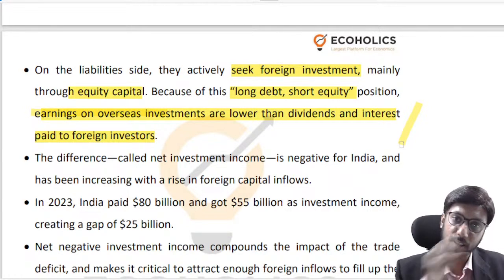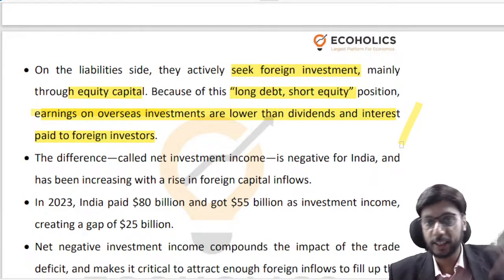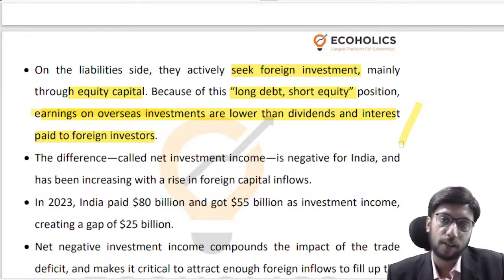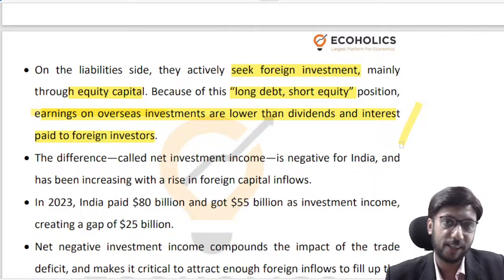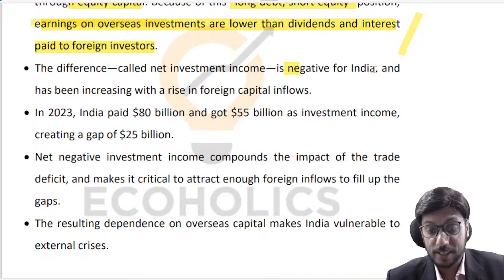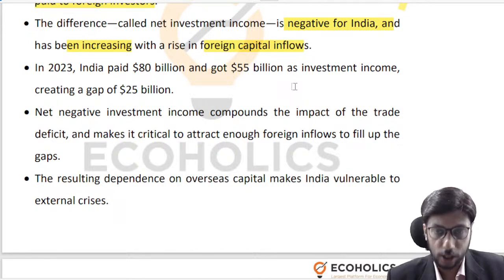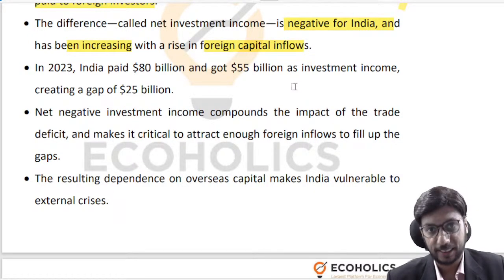And what we earn from abroad, as I explained to you, a huge part of our foreign exchange reserve is invested in government securities. Our returns are nominal, right? So the difference is negative for India, and the difference has been increasing, as more and more foreign capital flows into our country and becomes owners of profit-making assets, right? So this difference is becoming larger and larger.